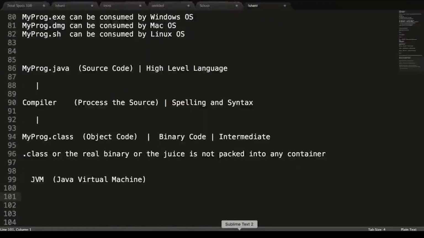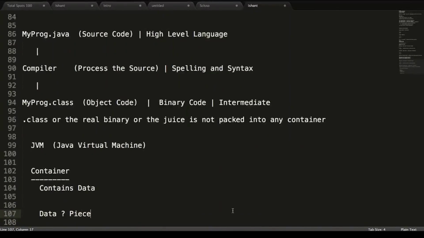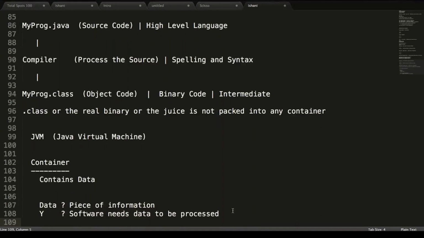So now let us try to understand what is meant by the term container. A container will contain data. What is meant by this term data? Data is some piece of information. Why do we need this data? Software needs data to be processed.